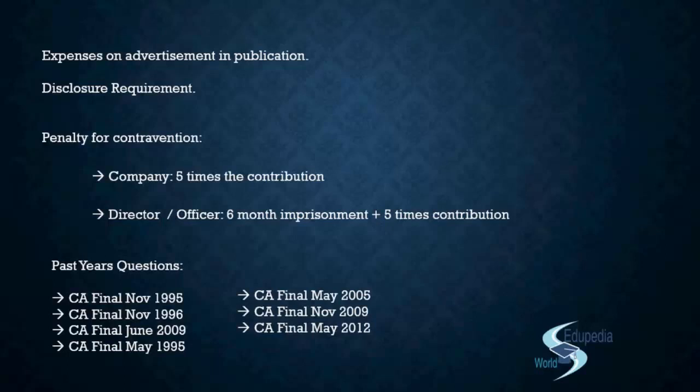So when you get that kind of a question, whether or not the company is allowed, you will only check whether or not the company is a government company, or if the company has been in existence for more than 3 years. Right? If both the conditions are satisfied, that means they are not a government company and they have been in existence for more than 3 years, right?